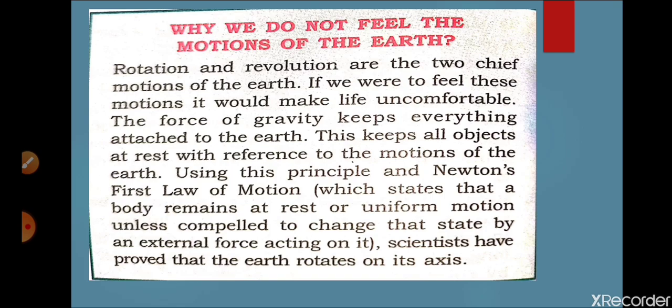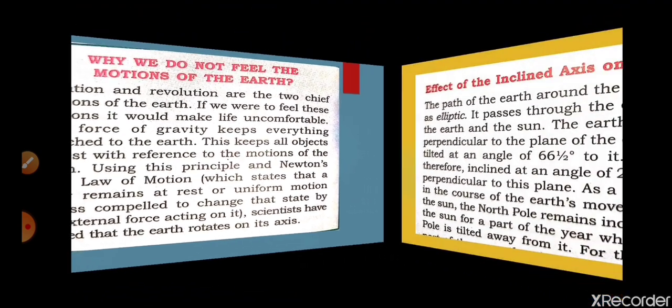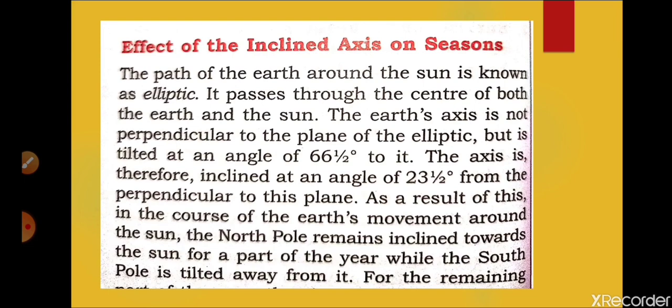Now we are going to discuss the next topic, effects of the inclined axis on the seasons. As I told you, due to the tilted earth on its axis and revolution, but here we will discuss only rotation. We have 4 conditions.